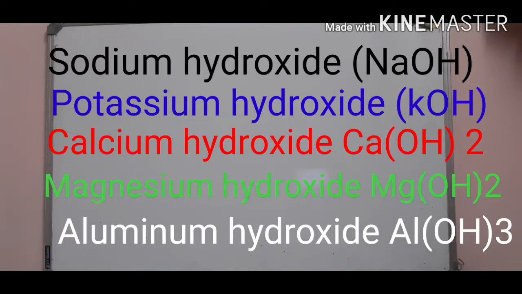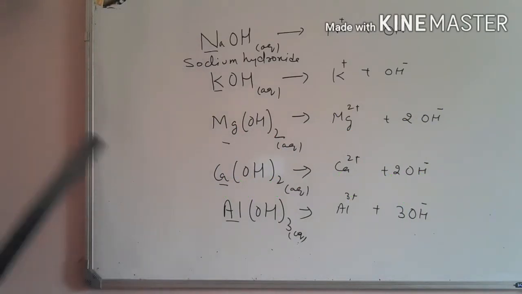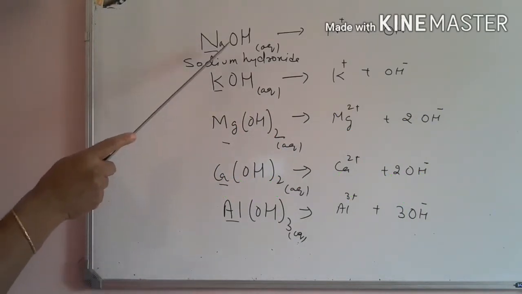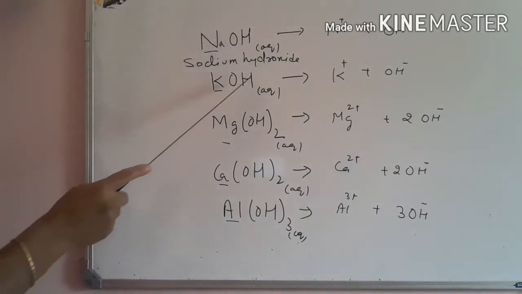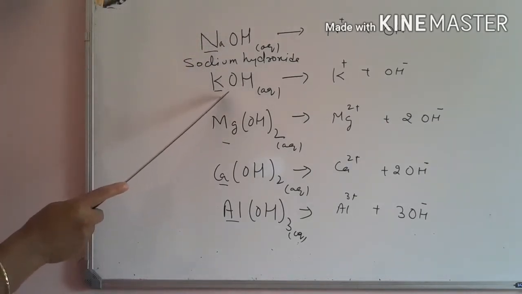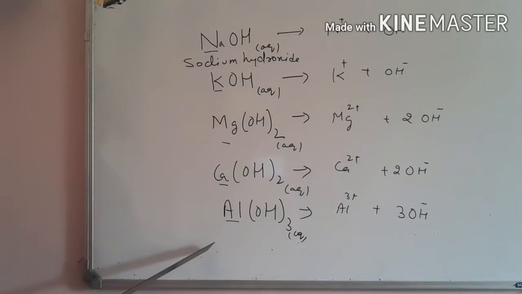So children, you can see in all these chemical compounds, that means in all the bases, a metal atom is bonded with a hydroxide group. In sodium hydroxide, sodium is a metal; in potassium hydroxide, potassium is a metal; magnesium, calcium and aluminum are all metals.